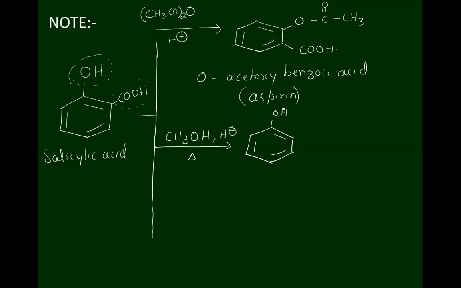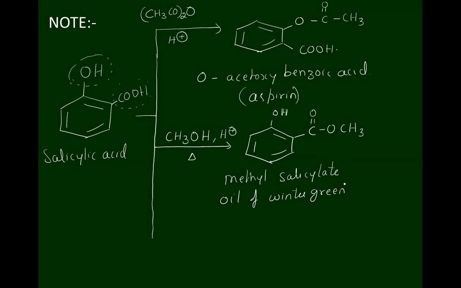Alcohol does not react with this OH group of phenol, but it reacts with this one to form C double bond O, OCH3. Methyl salicylate is obtained, which is commercially called oil of wintergreen. In many ointments, this component is used for good smell.